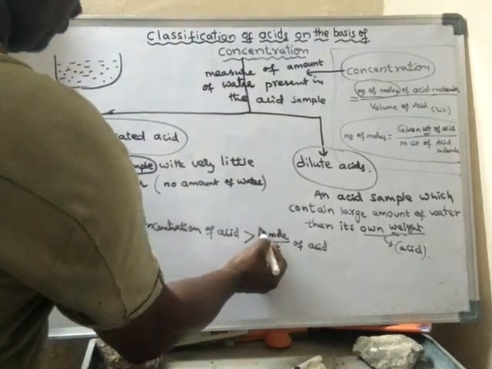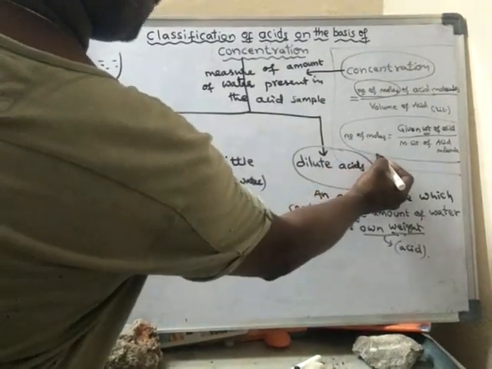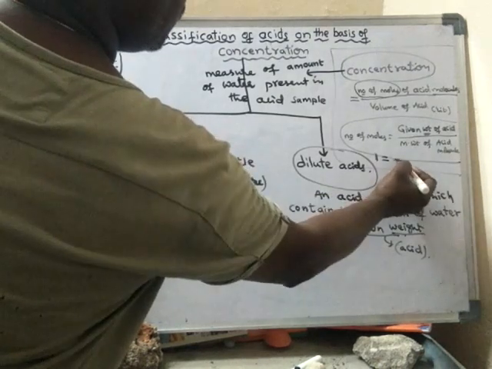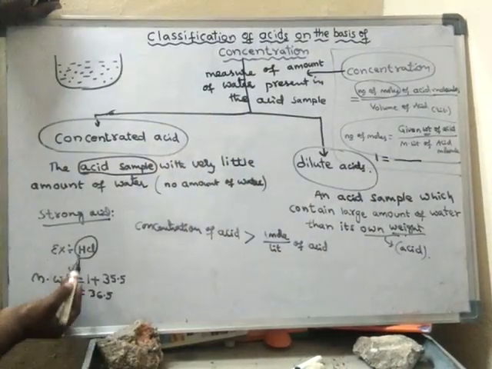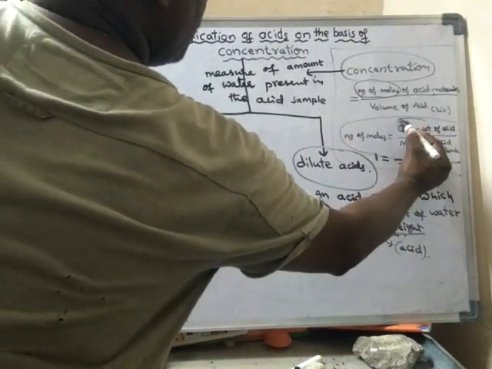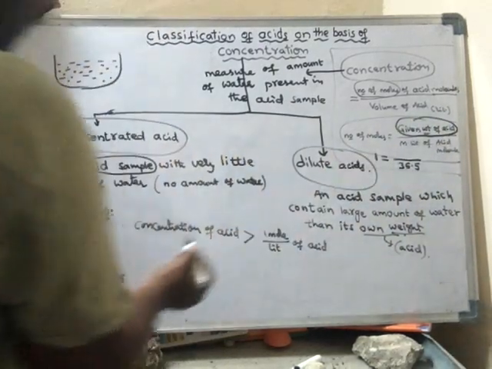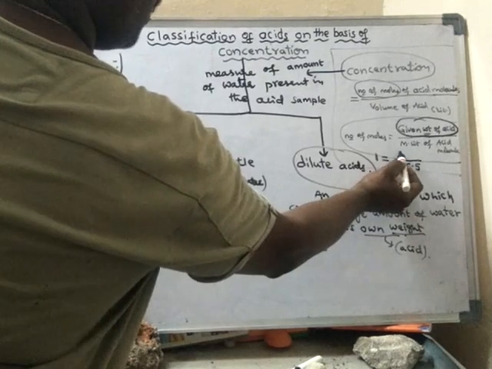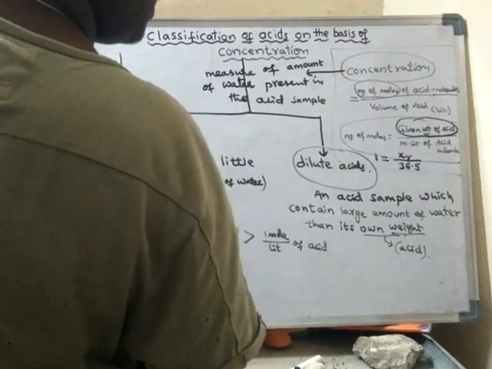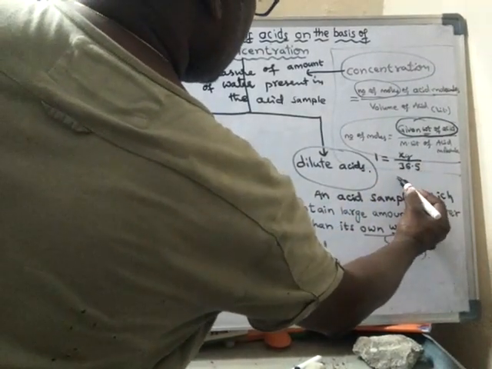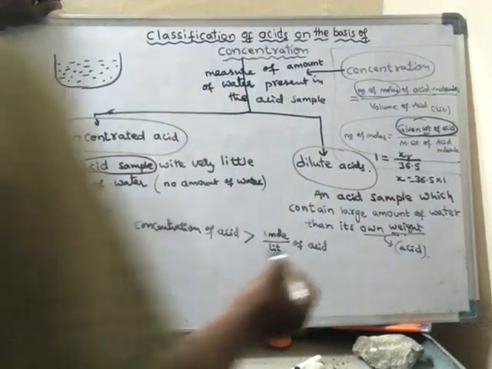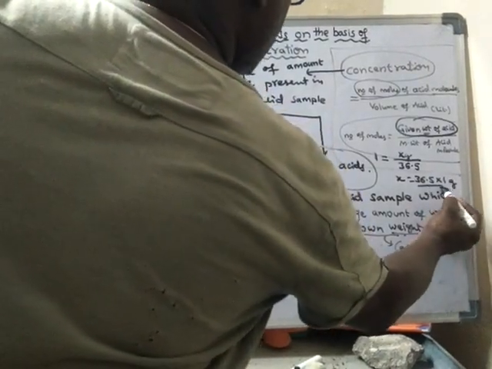1 mole means number of moles. Suppose the number of moles is 1. What is the molecular weight of the acid? The molecular weight of the acid HCl, we have taken, is 36.5. So what should be the weight of the acid in the solution? Let us assume it is X grams. Then X is equal to 36.5 into 1, so X will be 36.5 grams.